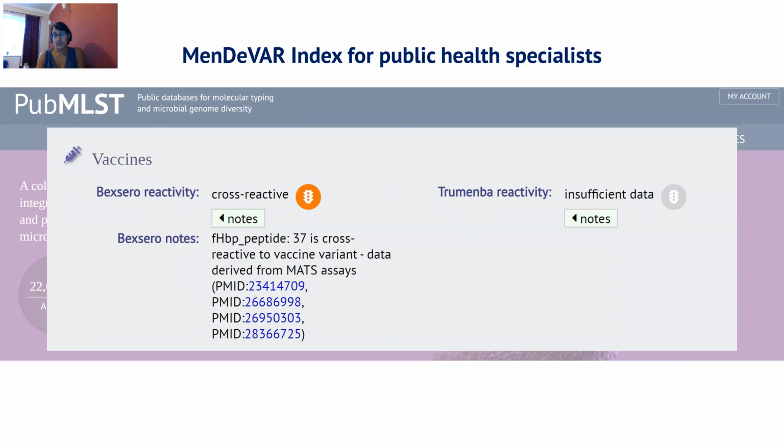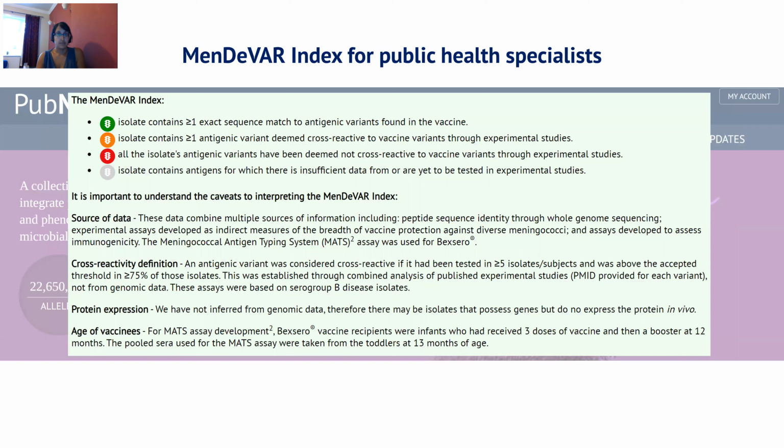The visual output of this information can be seen as a traffic light output for each vaccine, listed with the publications that support this output and the caveats. The caveats are provided to allow users to understand that this is a deduced index with data from multiple sources, with definitions of cross-reactivity that are considered measured but pragmatic, and from studies with participants of varying ages.